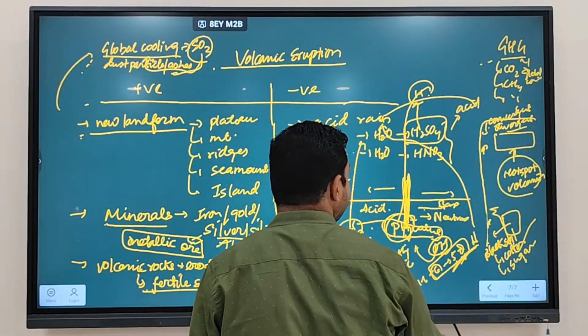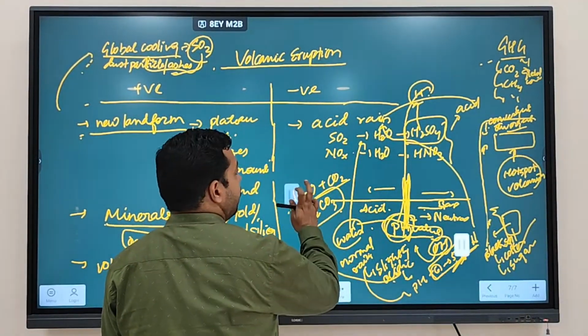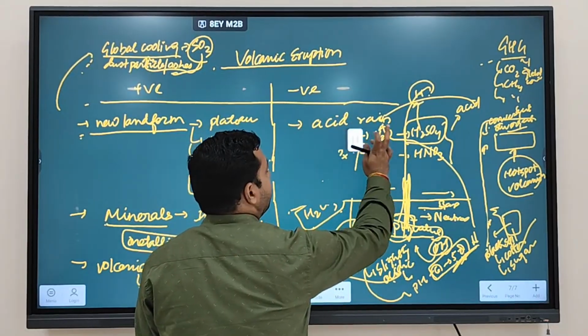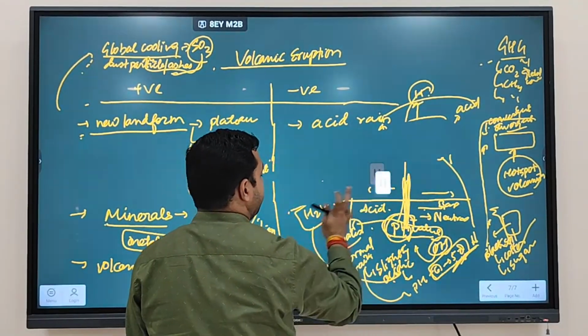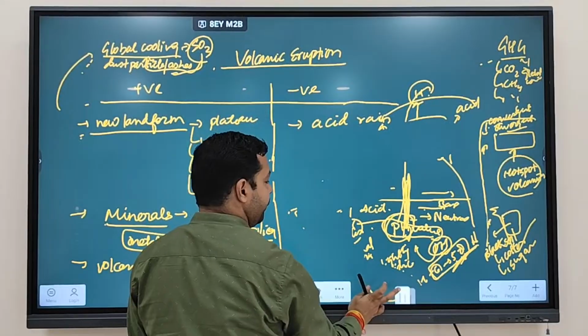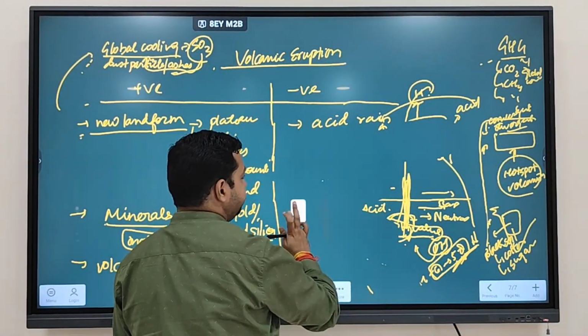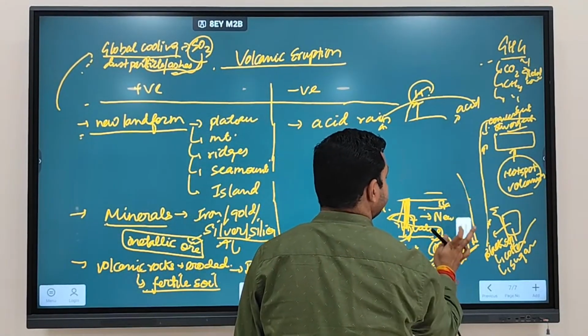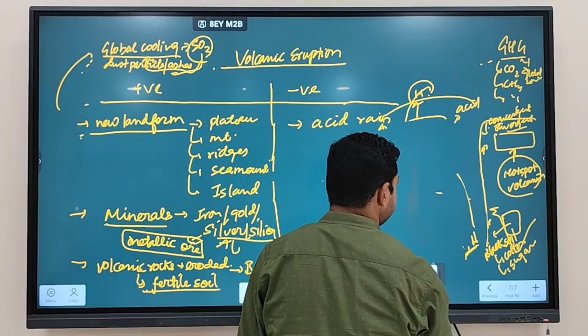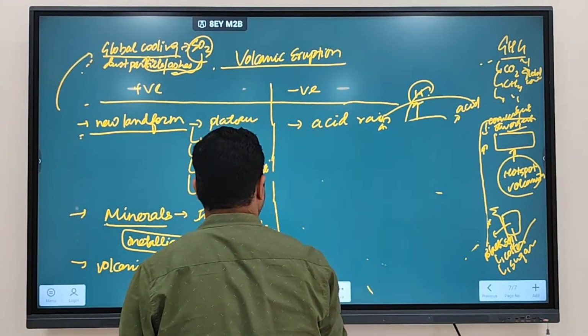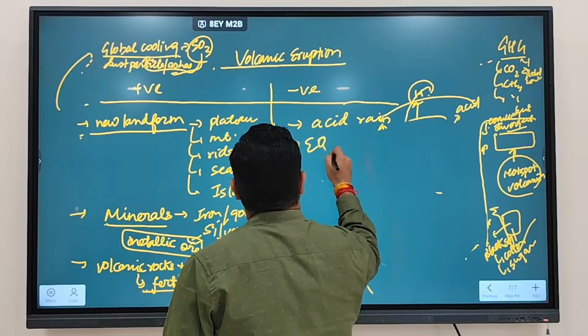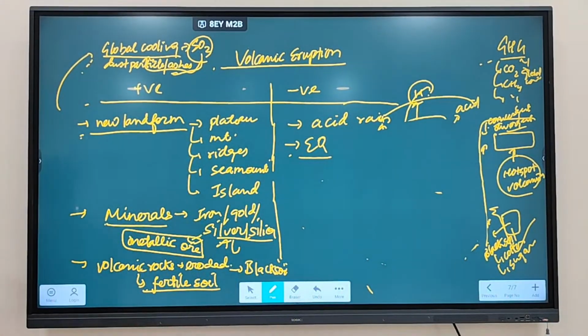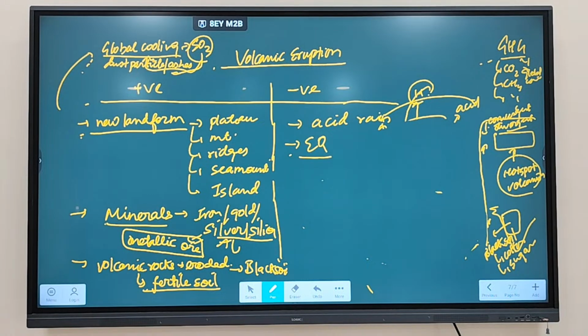Then second problem: air travel disruptions. So the second negative point is earthquake. Volcanic eruption can generate earthquake.